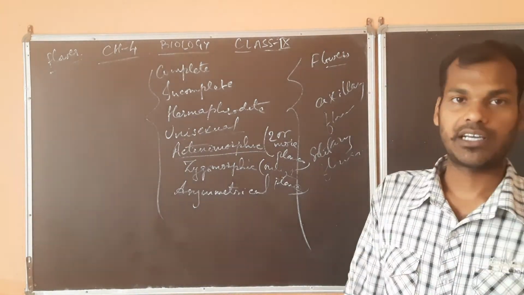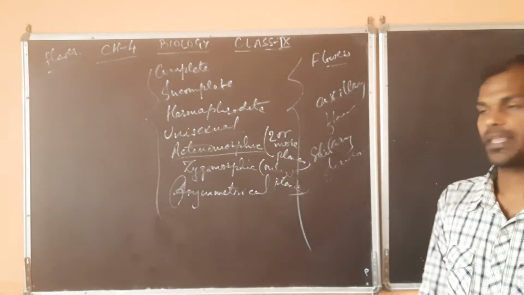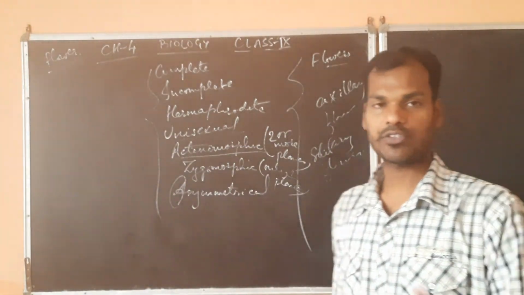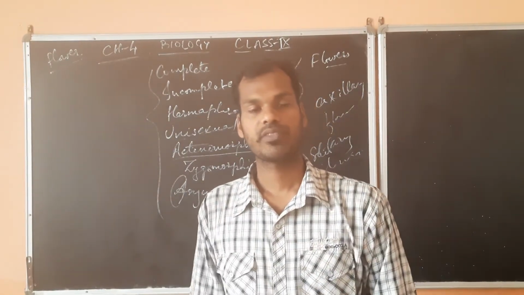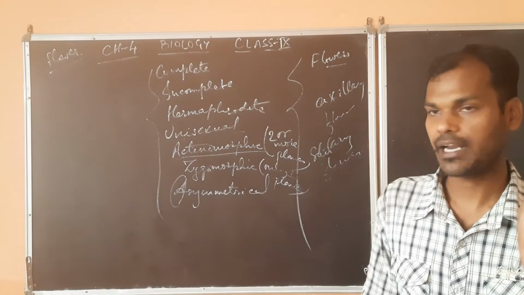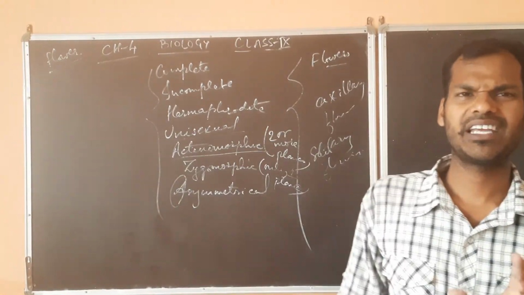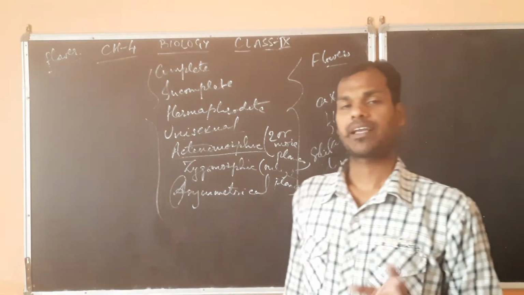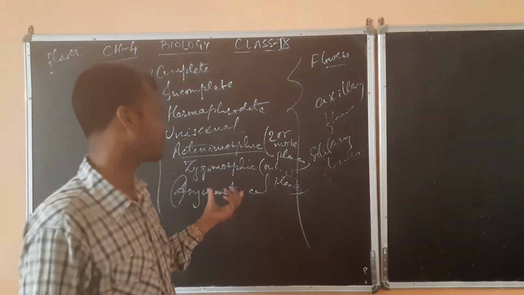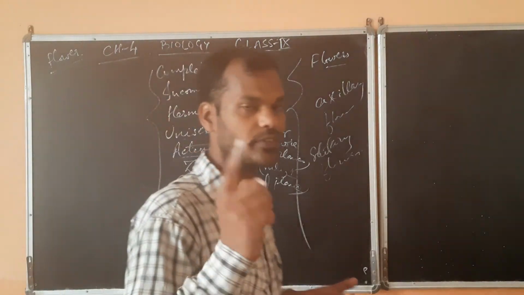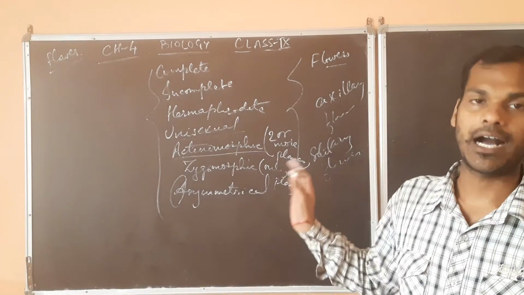Come to asymmetrical. A means without or lacking. So asymmetrical means these flowers will lack the symmetry. You cannot divide that flower into exactly two similar halves by any plane. Many are there, valerian, canna, because so many flowers are present which you cannot divide by any plane into two exact halves.